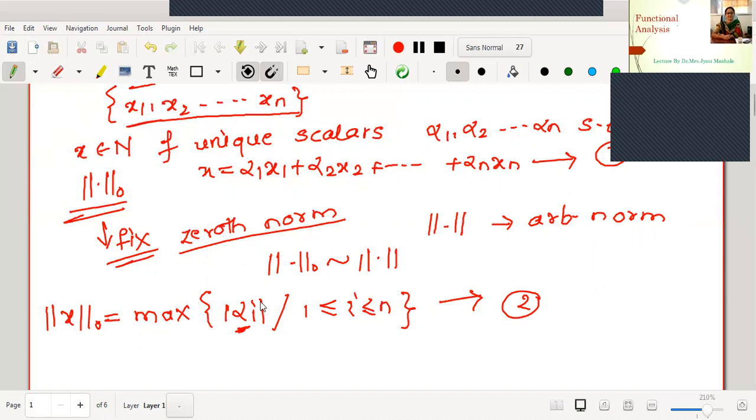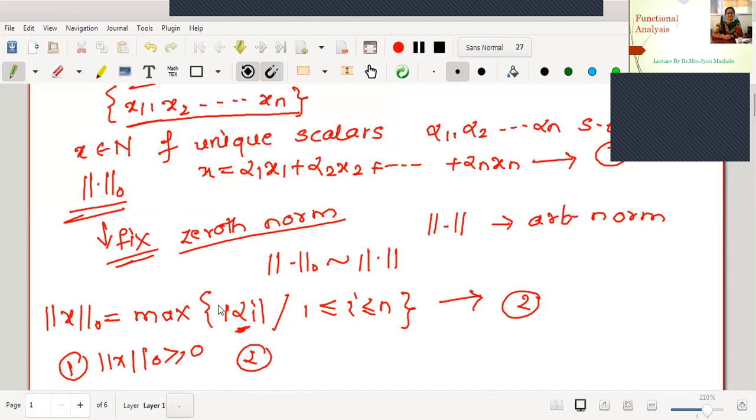As we are defining this as the maximum among the mod alpha i's, and mod alpha i's are non-negative, the maximum among these finite values alpha 1 to alpha n must be non-negative. The first condition is readily true. Second condition: norm 0 of x is equal to 0 if and only if x is equal to 0. Just have a look.